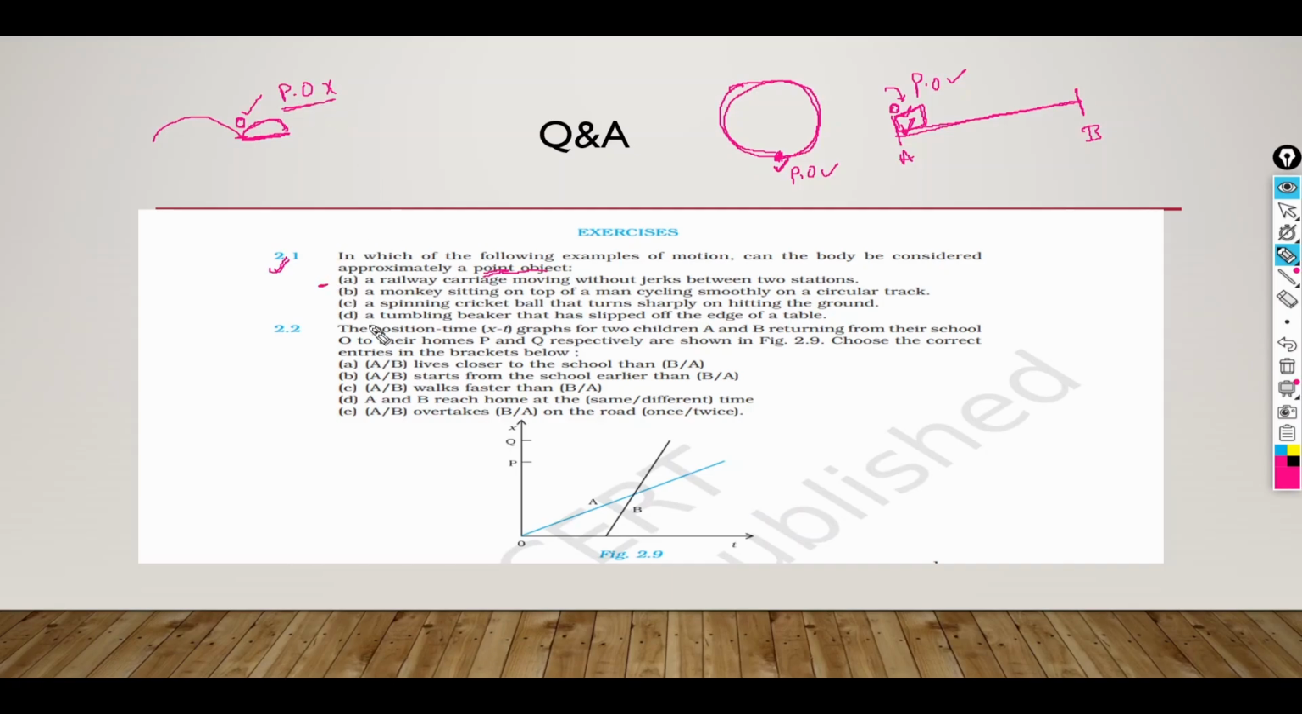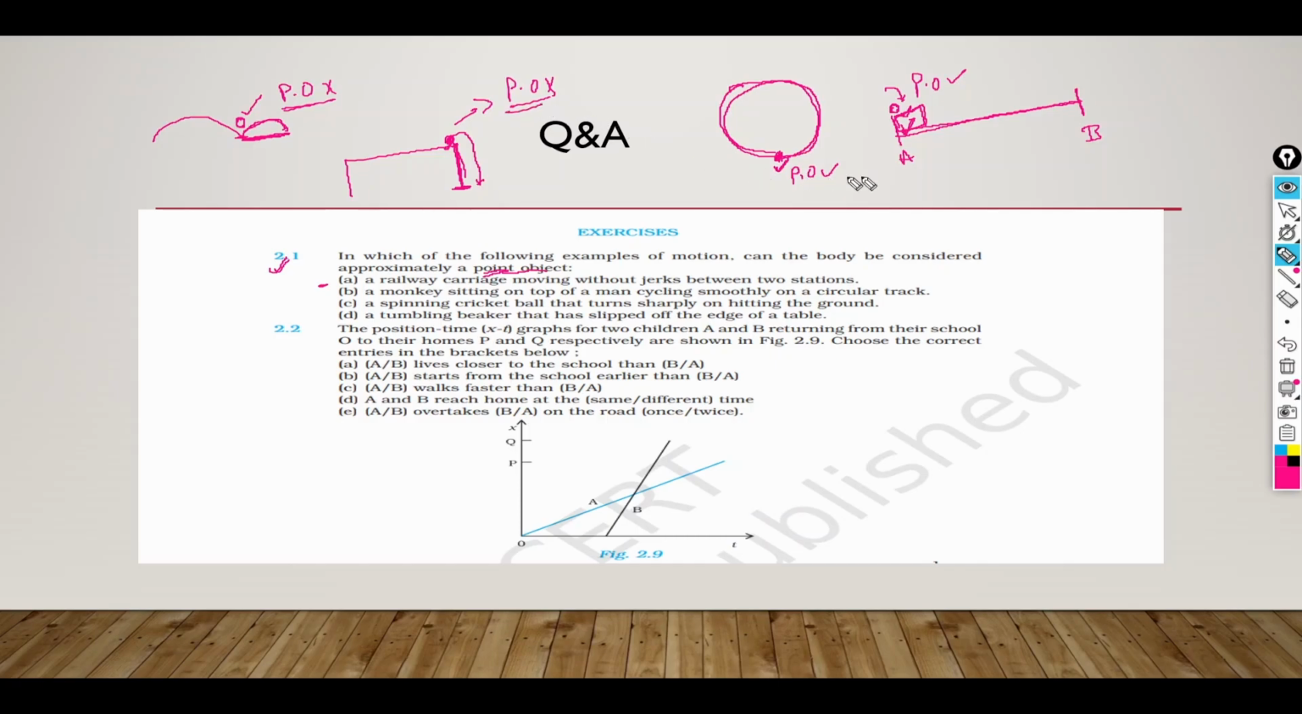Now moving on to the last example, a tumbling beaker that has slipped off the edge of the table. If this is the case, there is a beaker and, tumbling by mistake, it is falling on the ground. If we compare the size of this beaker to the distance that it is covering, there is not that much difference. So even in this case this object is not a point object.